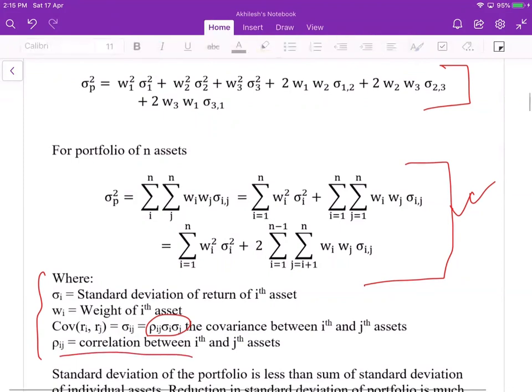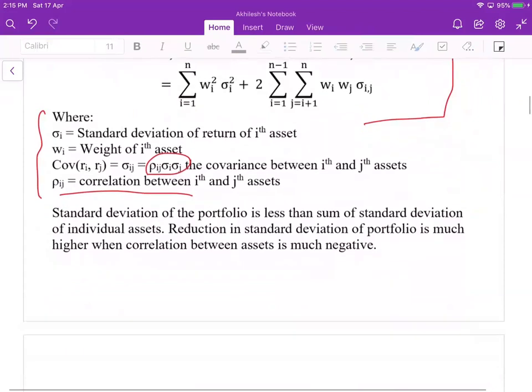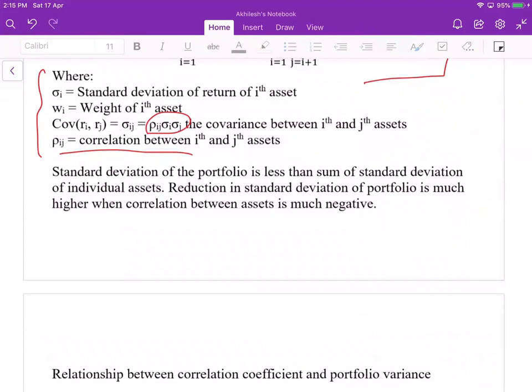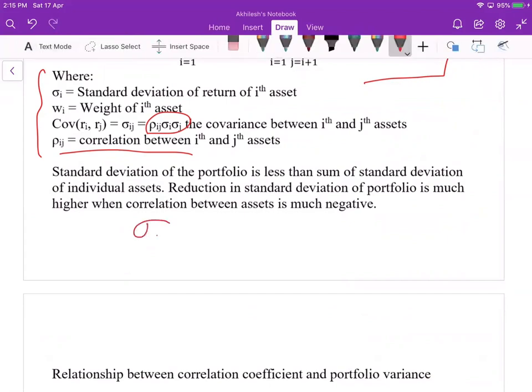Let's move ahead. The standard deviation of the portfolio is less than the sum of the standard deviations of the individual assets, and that's why we have diversification, and that diversification comes from the correlation.